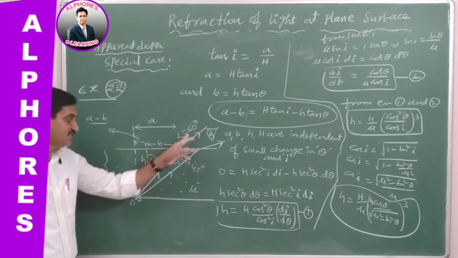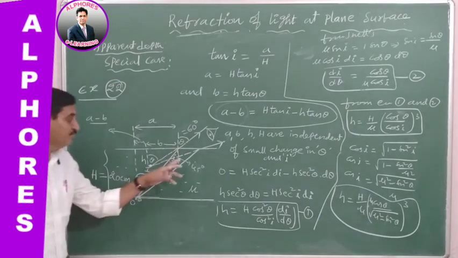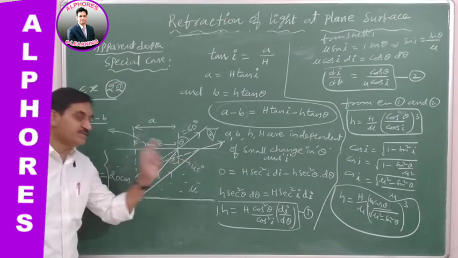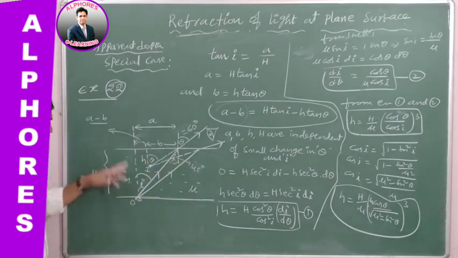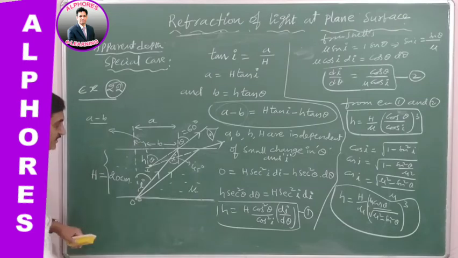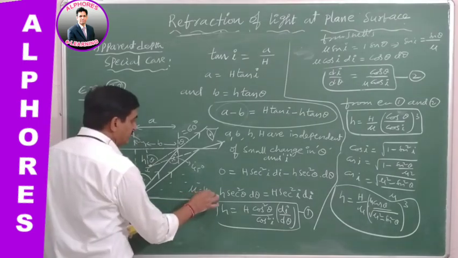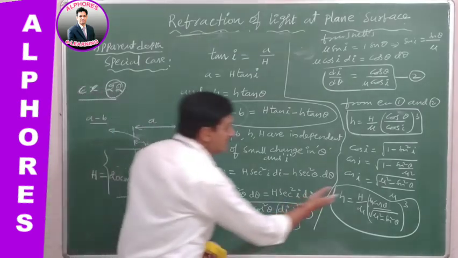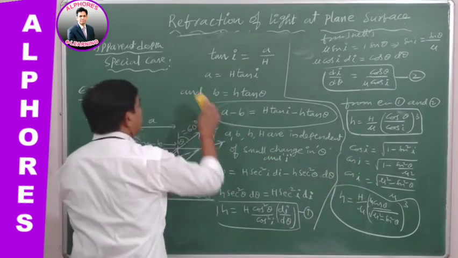The refractive index of water is 4/3. Then find the apparent depth of this object. Let us go for this equation. We can easily find it.